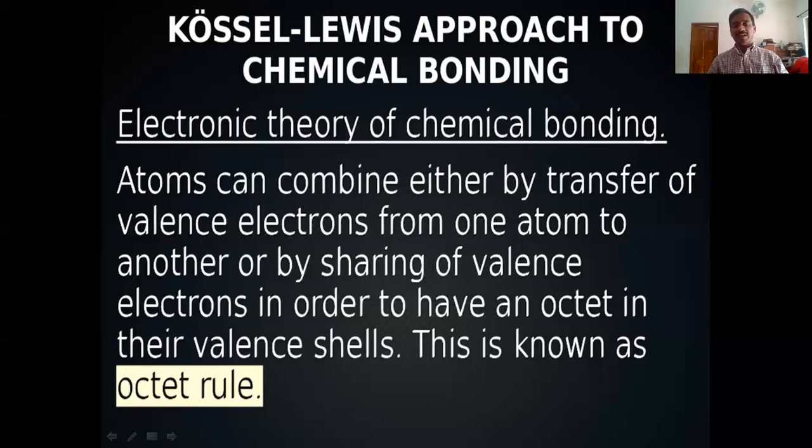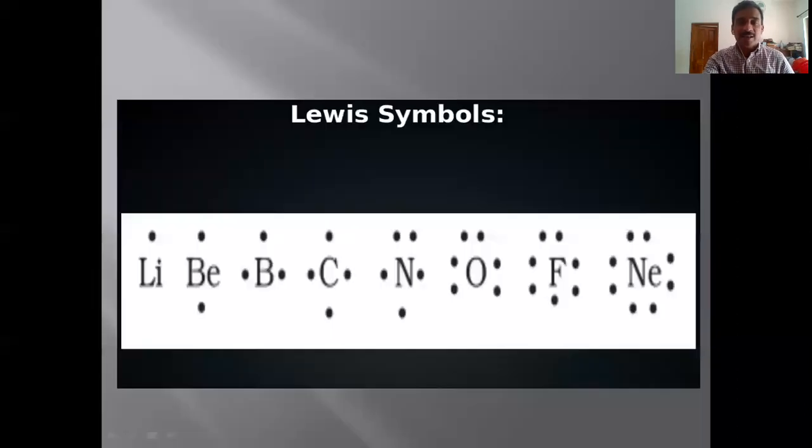Then Kossel and Lewis explained it in a detailed manner by taking the covalent bond and ionic bond. They explained these two types of bonds, ionic bond and covalent bond, on the basis of the octet rule. What is an ionic bond? What is a covalent bond? All these are very familiar to you.